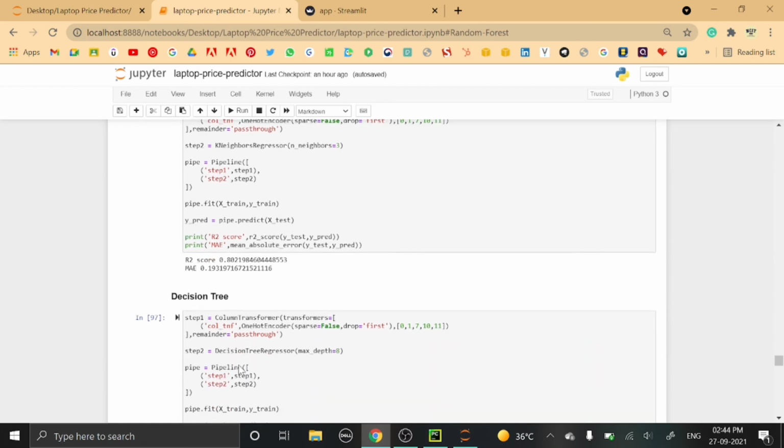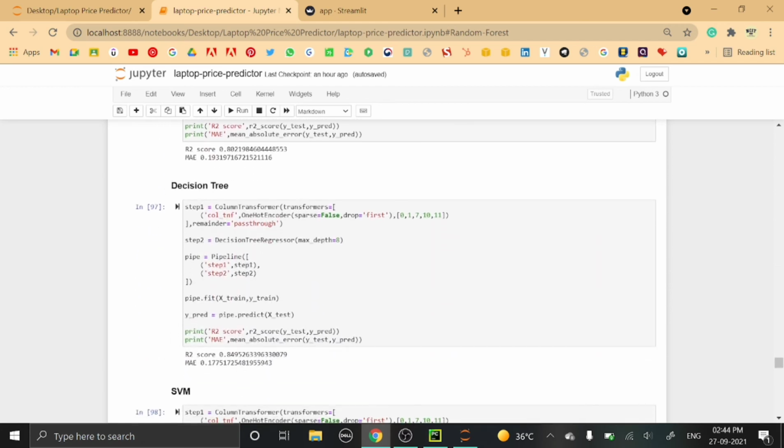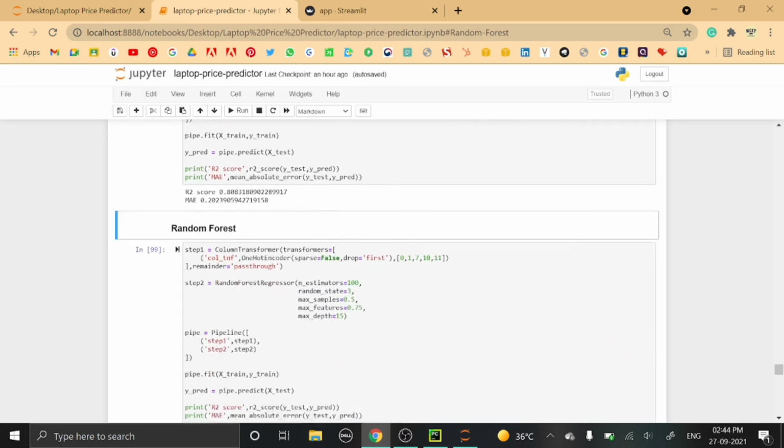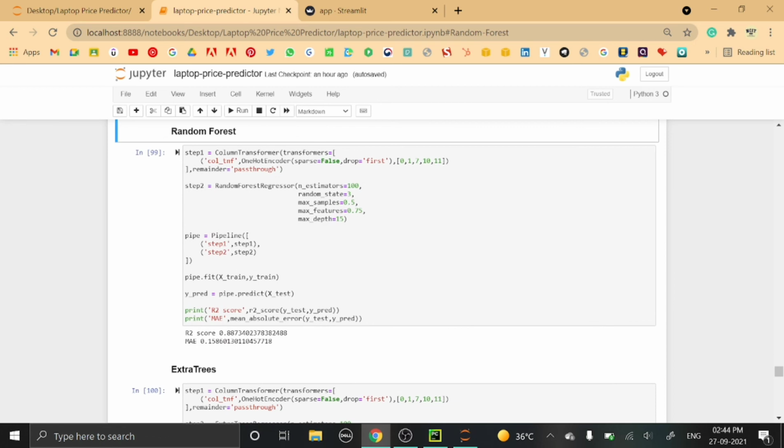Then for the decision tree, in step 2 we have taken max depth equals 8, and the R2 score is 0.84. For the SVM, which is support vector machine, in step 2, kernel equals RBF, the regularization parameter C equals 10,000, and epsilon equals 0.1. So the R2 score is 0.80. Then for the random forest, n_estimators equals 100.